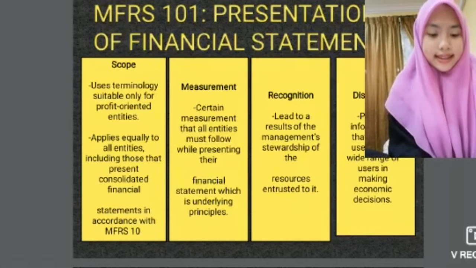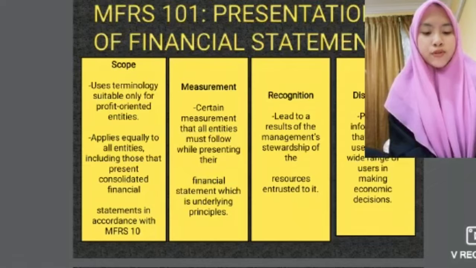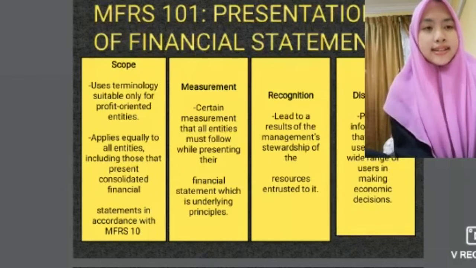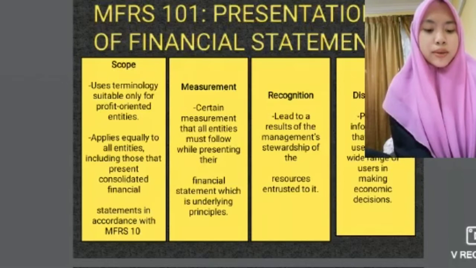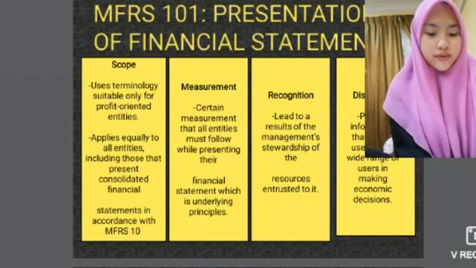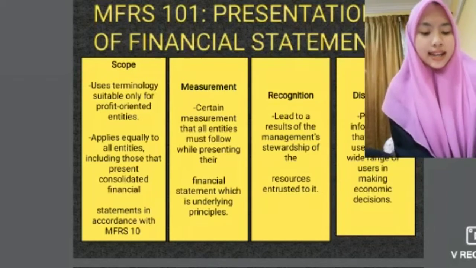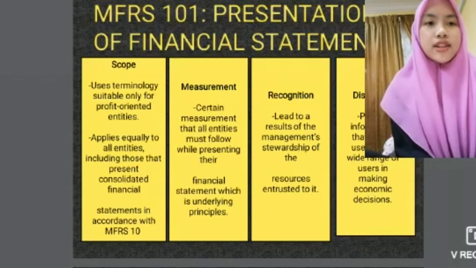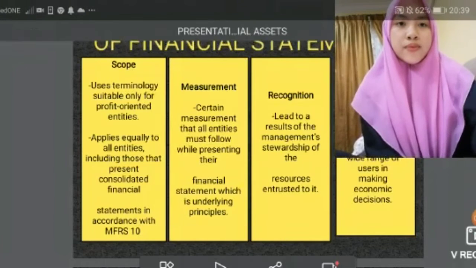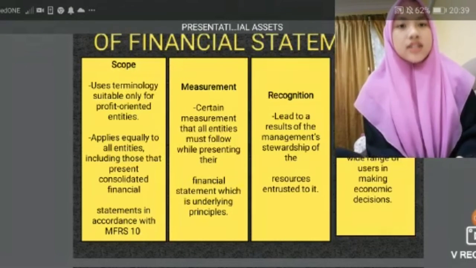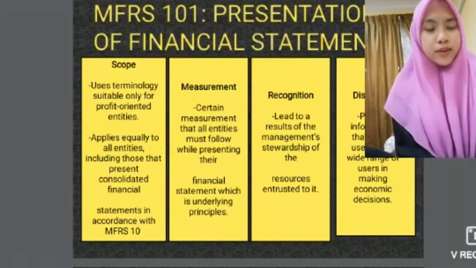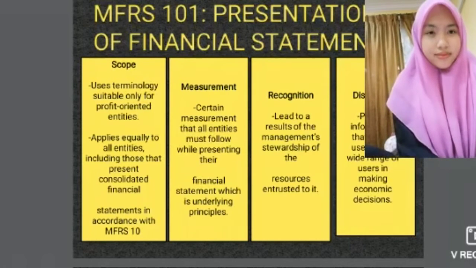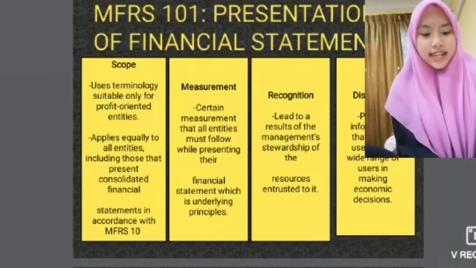And if entities with not for profit activities in the private sector or the public sector apply this standard, they may need to amend the description used for particular line items in the financial statement and for the financial statements themselves. The next one is the measurement. For this measurement, there are certain measurements that all entities must follow while presenting their financial statement, which is the underlying principle.